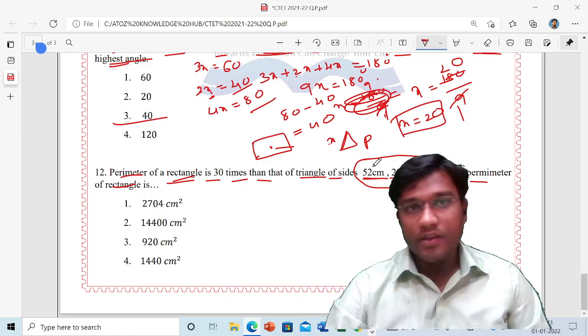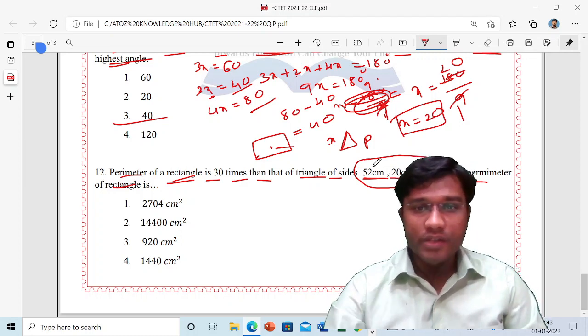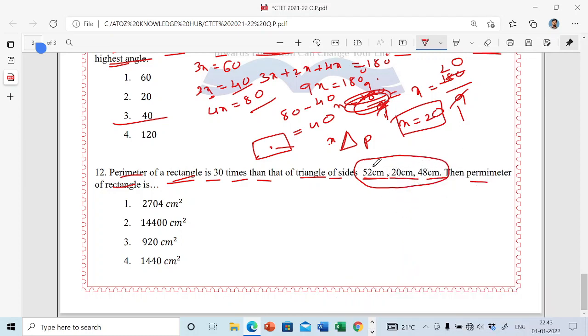Let us see. Three sides were given. I'll draw the triangle here.